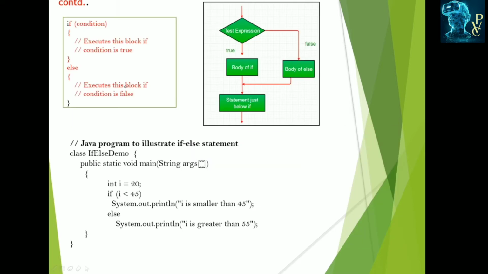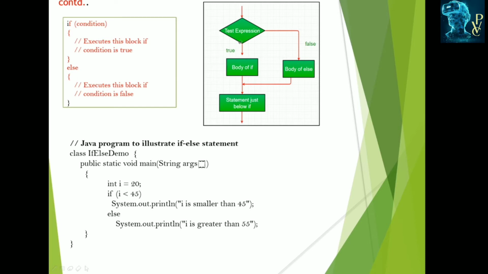This is the if condition, then it executes this block. If this condition is true, then only this block can be executed. Else this block is executed. In if else, it has two paths, the true block and the false block.